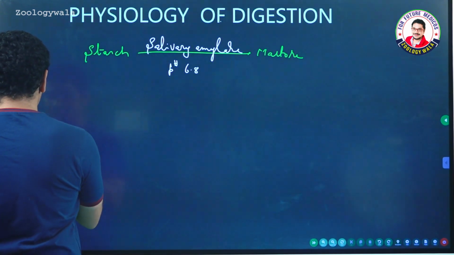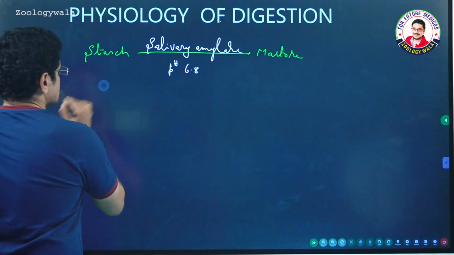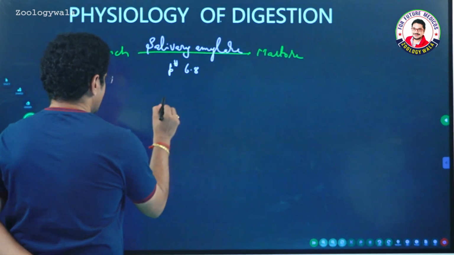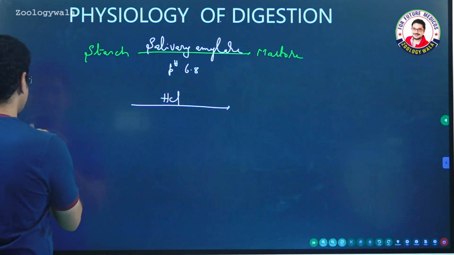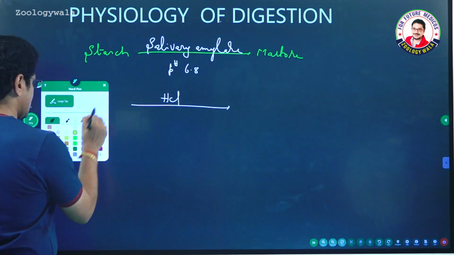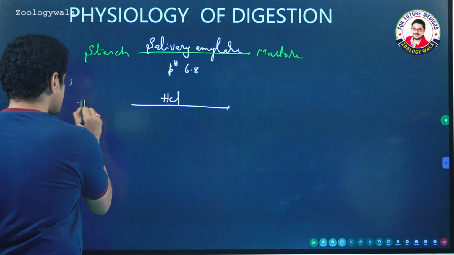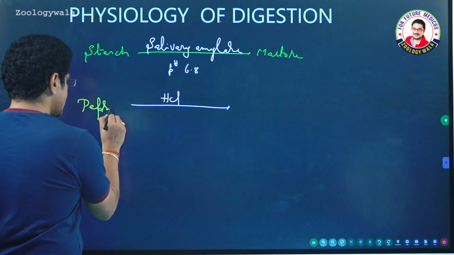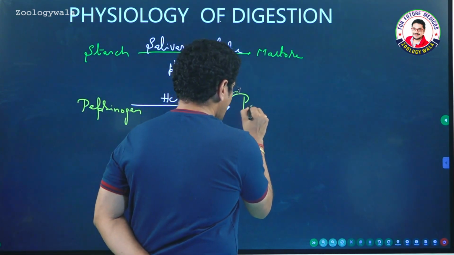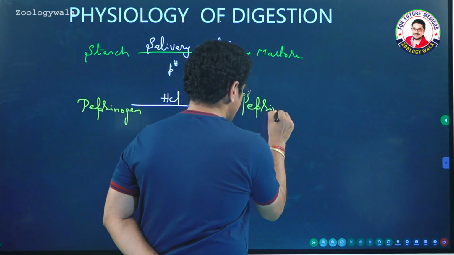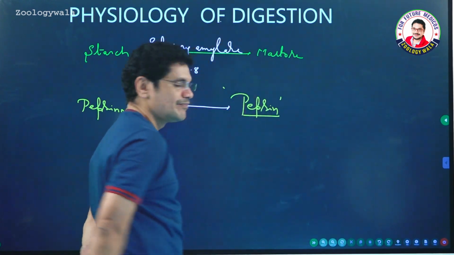If you observe the stomach, in the presence of an enzyme, in the presence of so many components, and especially in the presence of HCl, hydrochloric acid, pepsinogen, which is an inactive enzyme, is converted to the active enzyme pepsin in the presence of HCl.